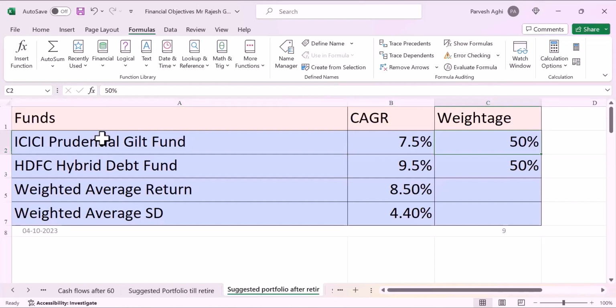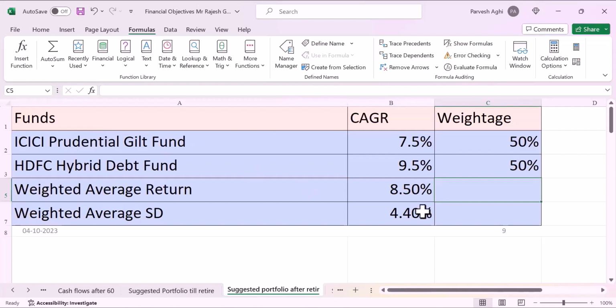He's going to put 50% of money there and 50% in SDSC Hybrid Debt Fund, which is some equity and some debt, a conservative fund giving 9.5% return. The weighted average return he is going to get is 8.5%, but we have assumed only 8% return to be very conservative while calculating his cash flows.